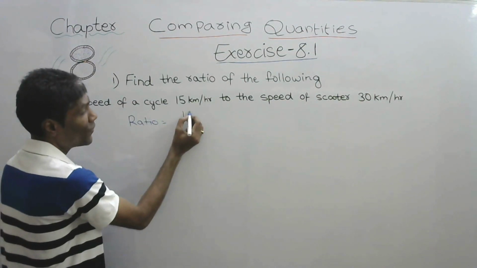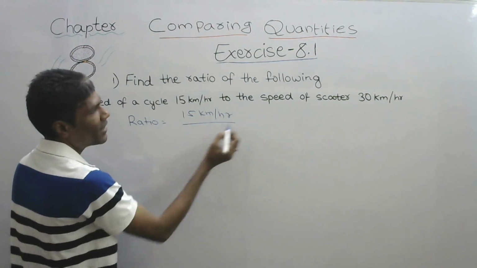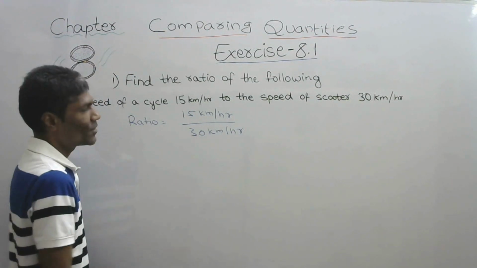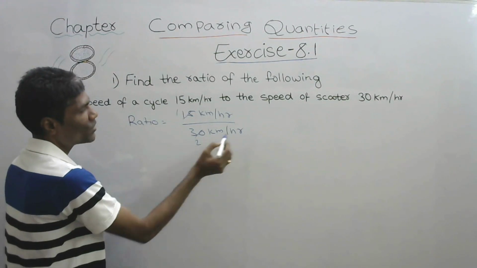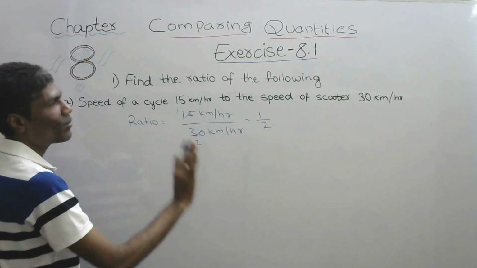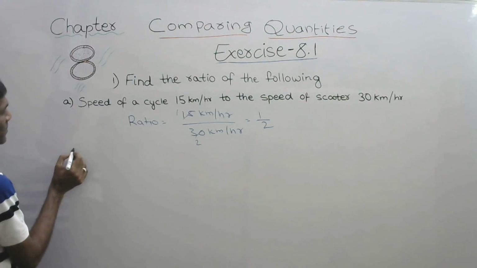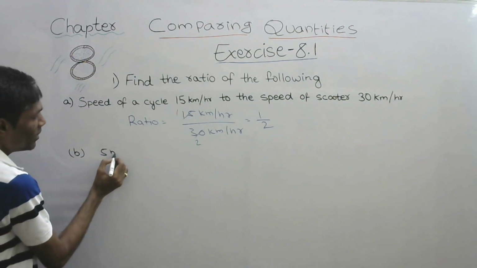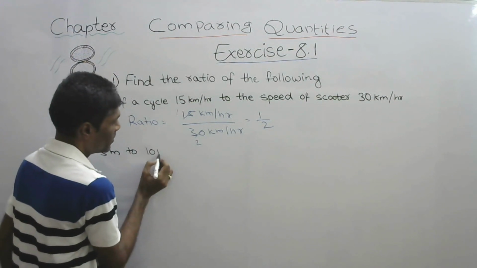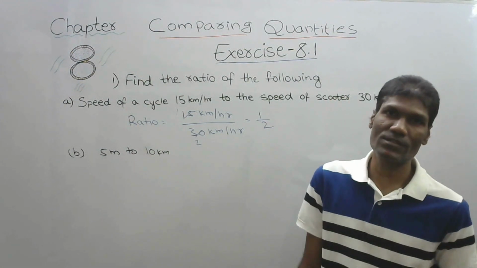Let us do. So what is the ratio? Ratio is 15 kilometers per hour and here 30 kilometers per hour. So 15 ones are 15, 15 twos are 30, so it is 1 by 2. So the ratio is 1 by 2. Then second question B, he says 5 meters to 10 kilometers.